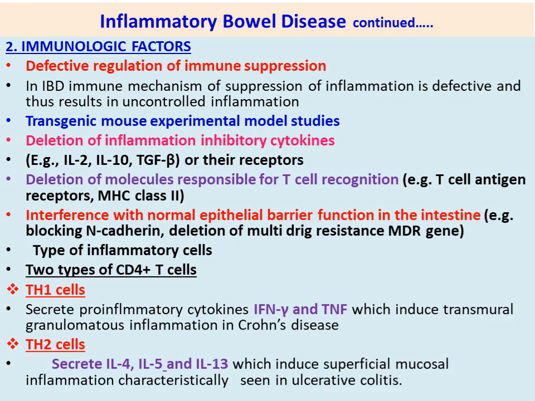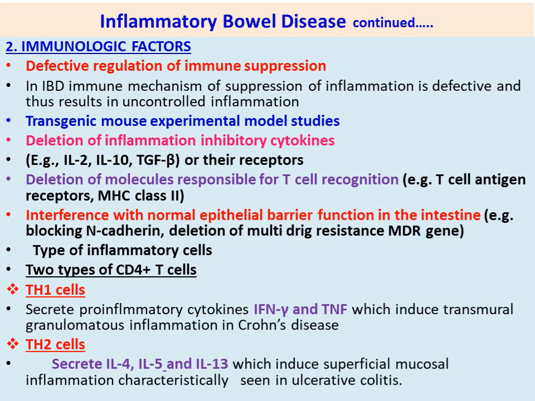Next, deletion of molecules responsible for T cell recognition. What are those? Examples: T cell antigen receptors, MHC class 2. So these T cell recognition molecules get deleted. Then next, interference with normal epithelial barrier function in the intestine.